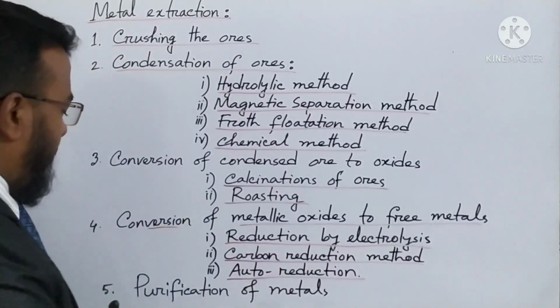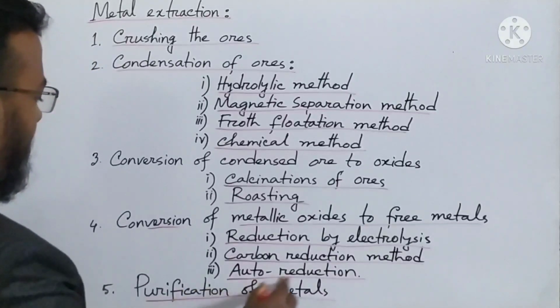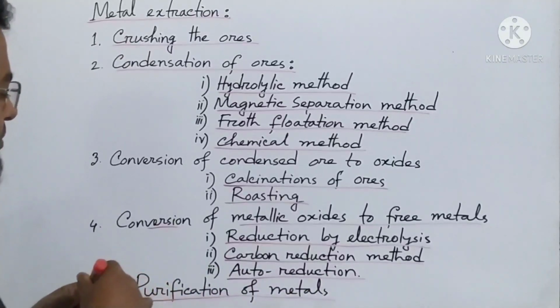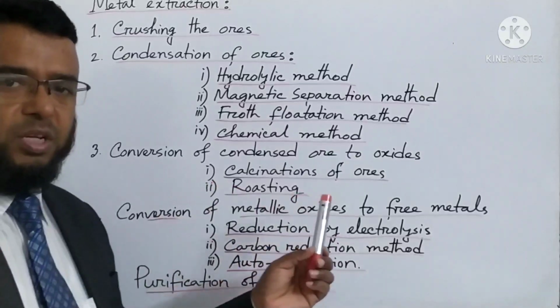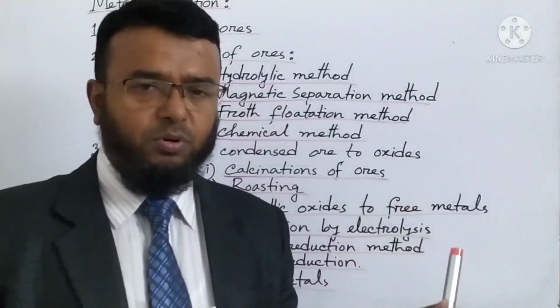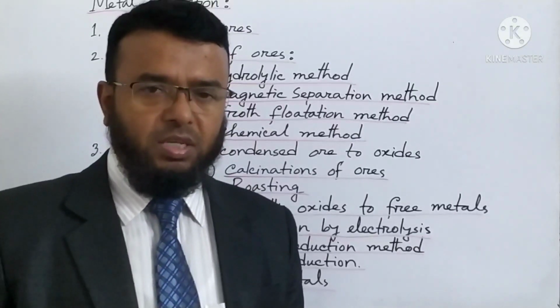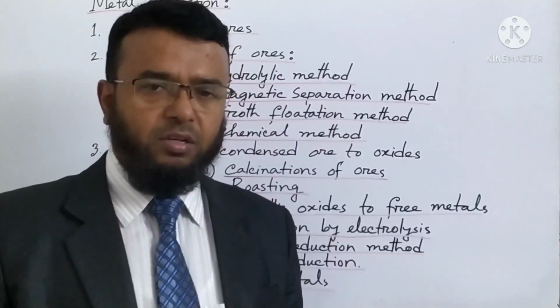To make it more purified, there is a purification method. By purification of metals, we will get 99.9% pure metals. Dear students, this is a very important topic and important chapter. All of you please must see the video attentively and you must write the lesson that I am giving.